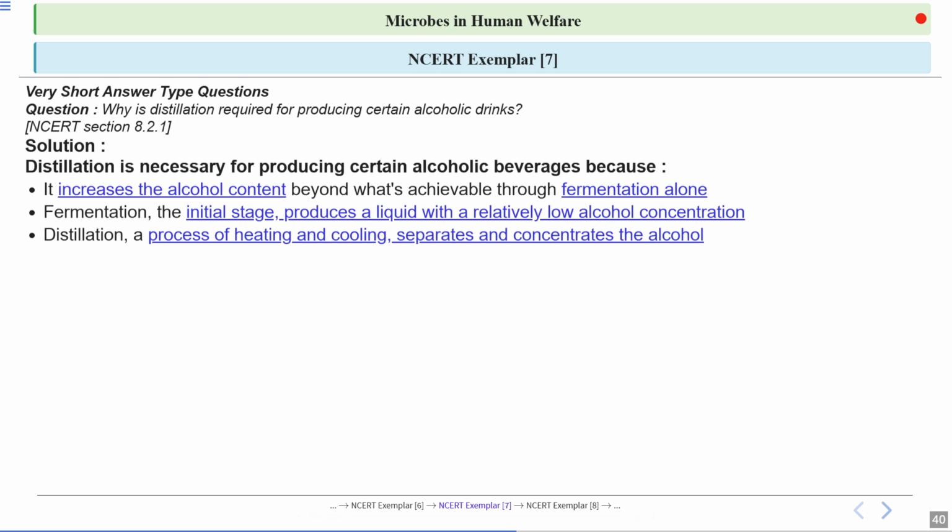Imagine boiling a mixture and then collecting the alcohol vapor as it cools down. This is how we get a stronger drink. So this process results in higher proof spirits like whiskey, brandy and rum. The alcohol content will be more, so these drinks have much more alcohol than beer or wine.